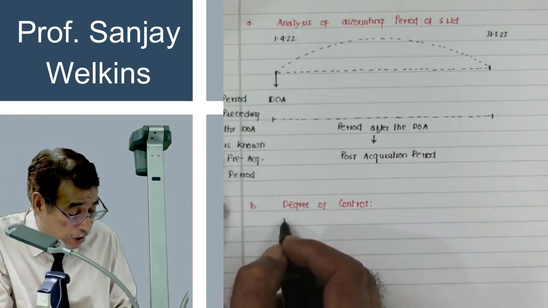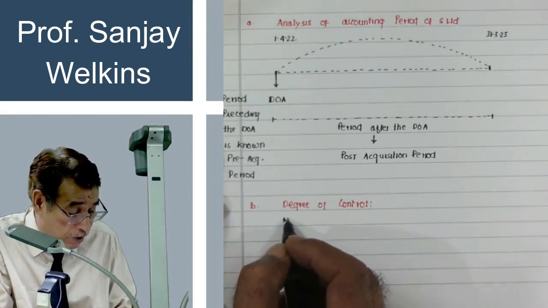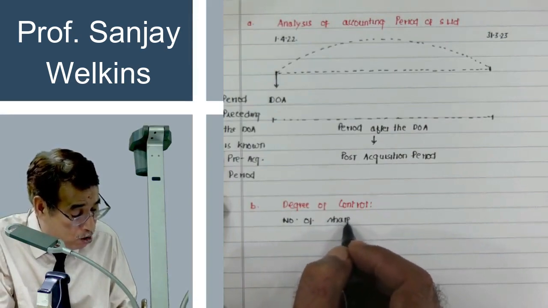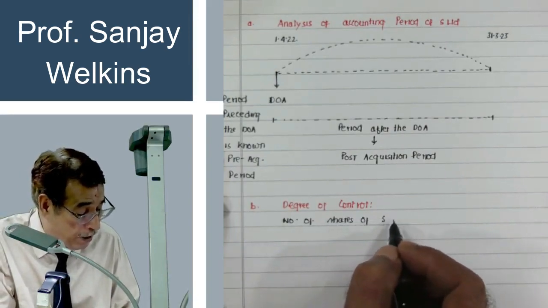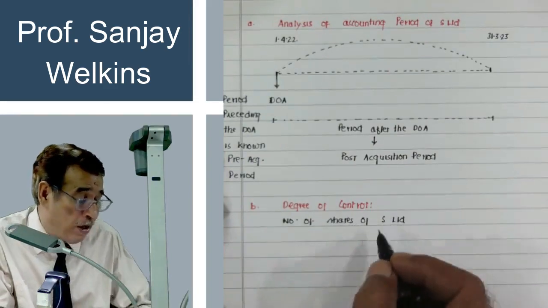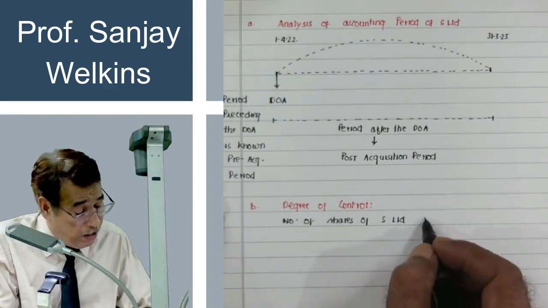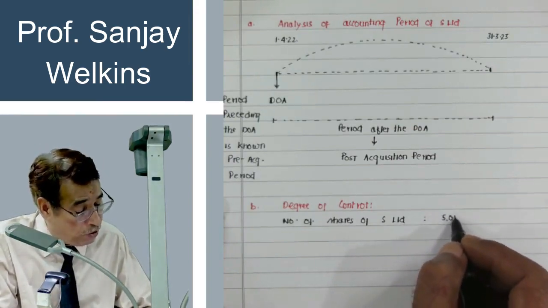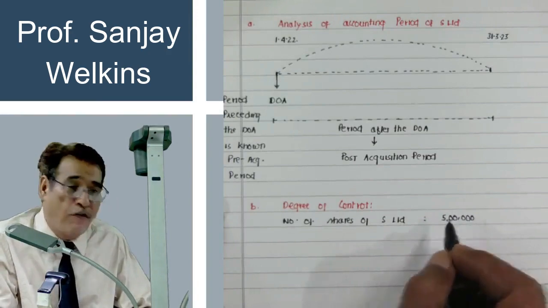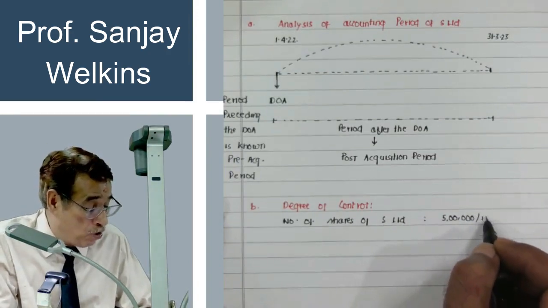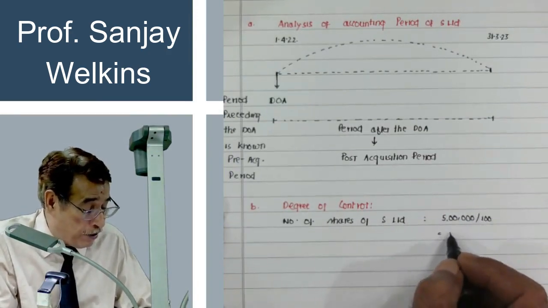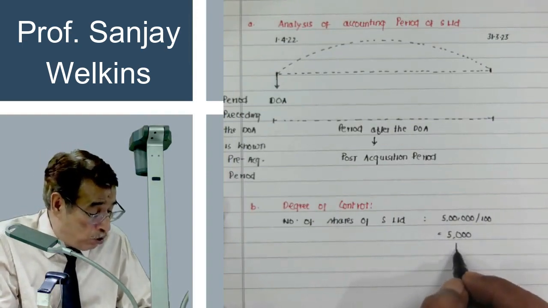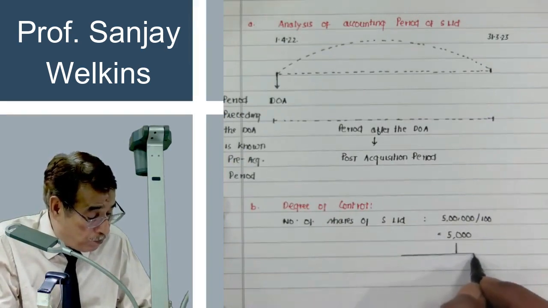In order to compute degree of control, first of all, take care of the number of shares of subsidiary company S Limited. If I ask you for the total number of shares of the subsidiary company: I just told you the total share capital of the subsidiary company is rupees 5 lakh, and one share is of 100. So quite obviously the number of shares is 5,000. Correct?